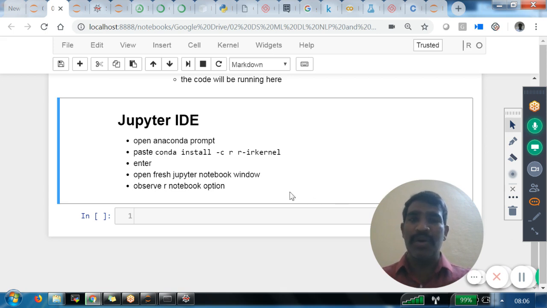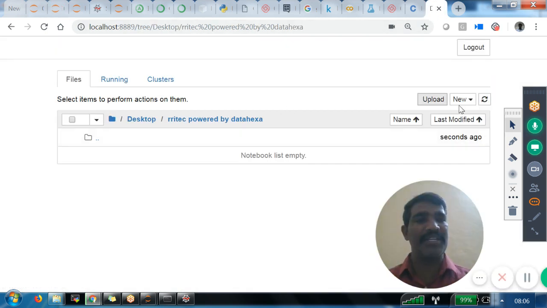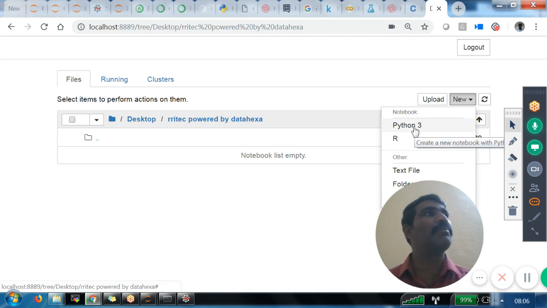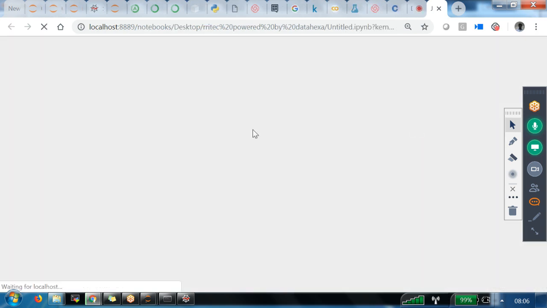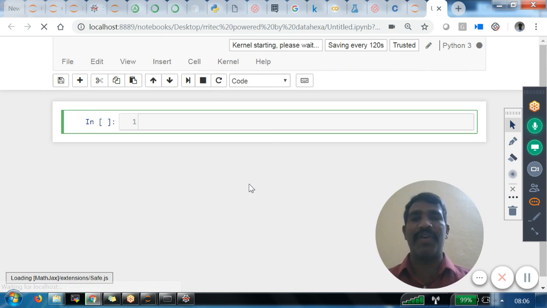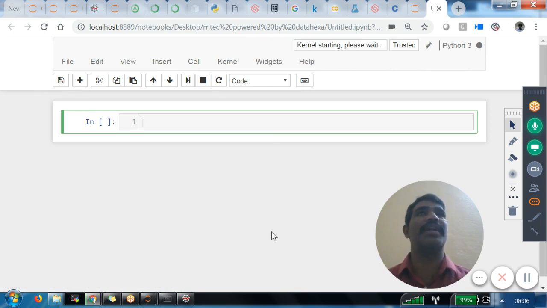Yes. So let us go and see. At this point of time, we are not interested in R. We are interested in Python. If you click on Python, we now get one notebook. This is the notebook we are getting.